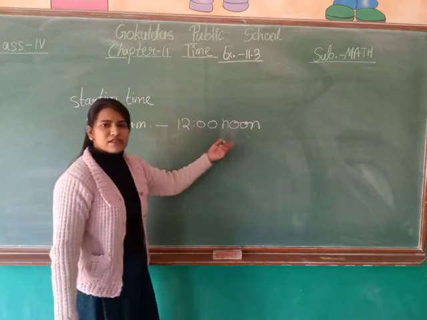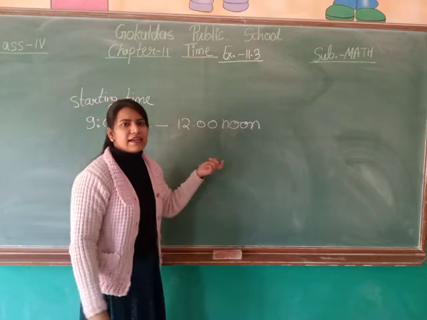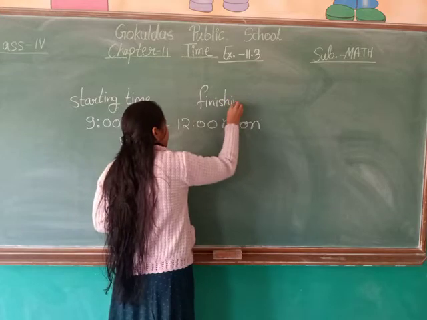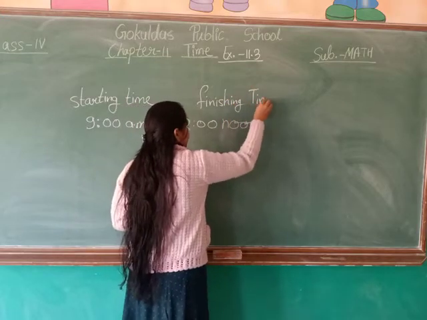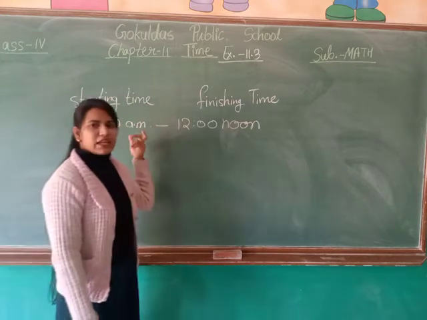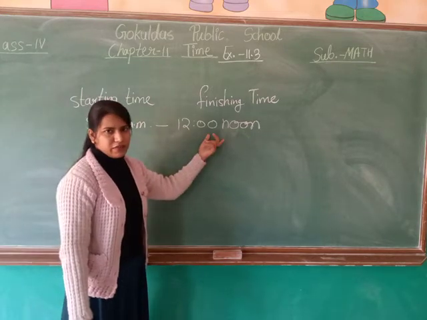And 12 noon is the finishing time or the ending time of the exam. Now we have two timings, starting time of the event and finishing time of the event.